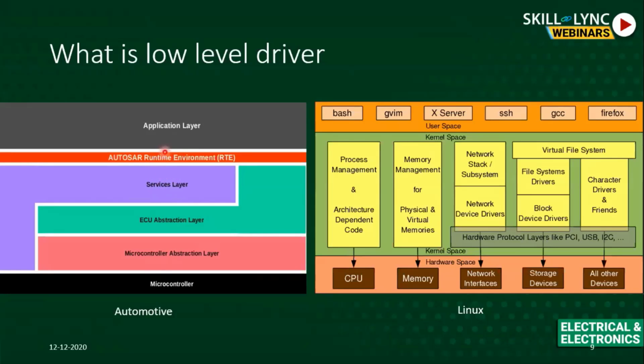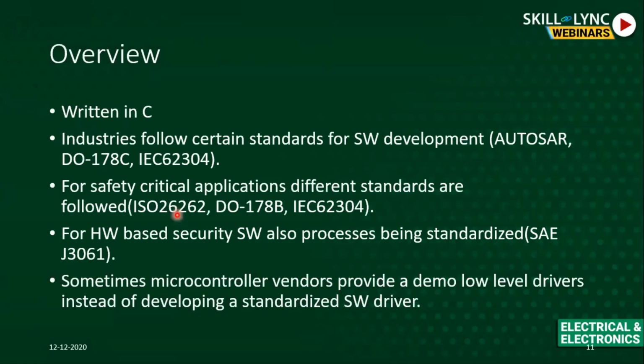I told you, right? The application layer will call some function from the OS. The OS will call some function from the ECU abstraction and so on and so forth. If I don't have a standard, if I don't have a protocol, everyone will develop their own driver as per their own wish. Then it cannot be generic, right? So that's why each industry came up with its own standards and protocols for software development. Some examples are AutoSAR, which is used for automotive.